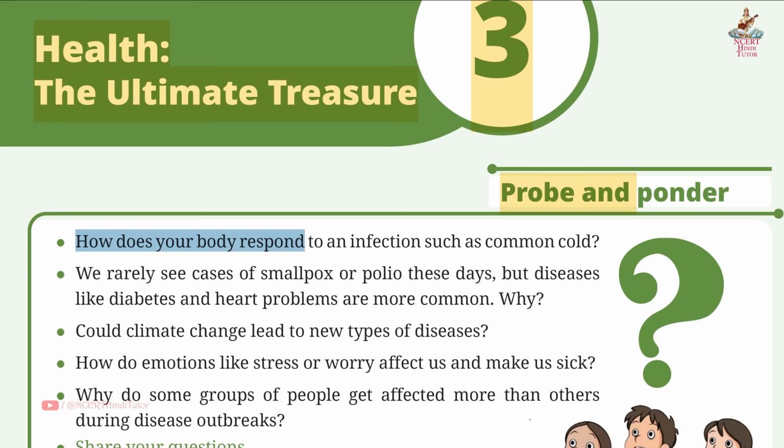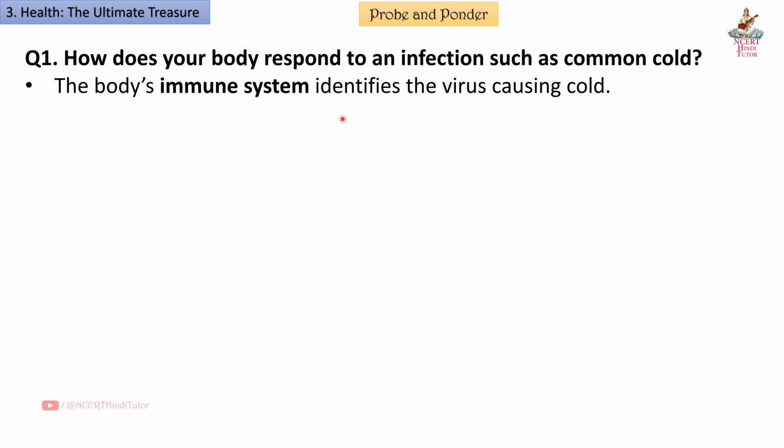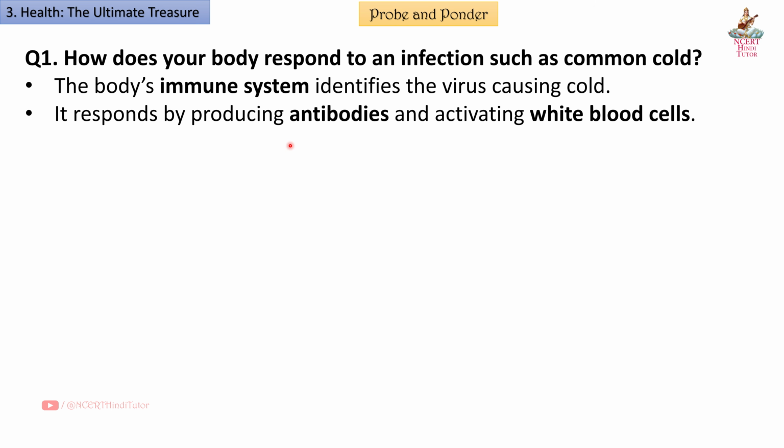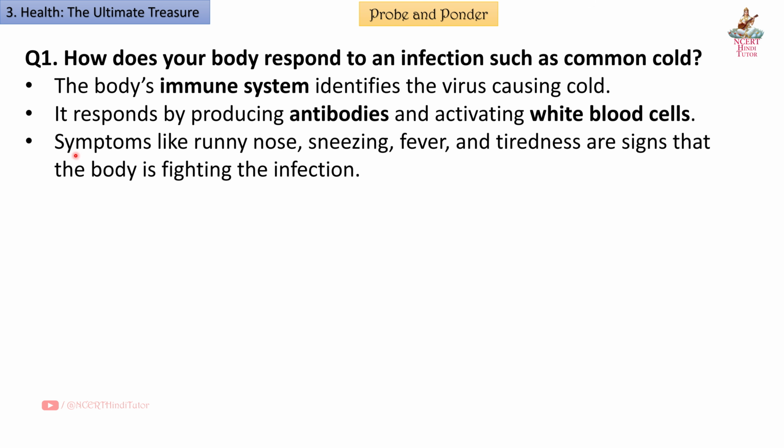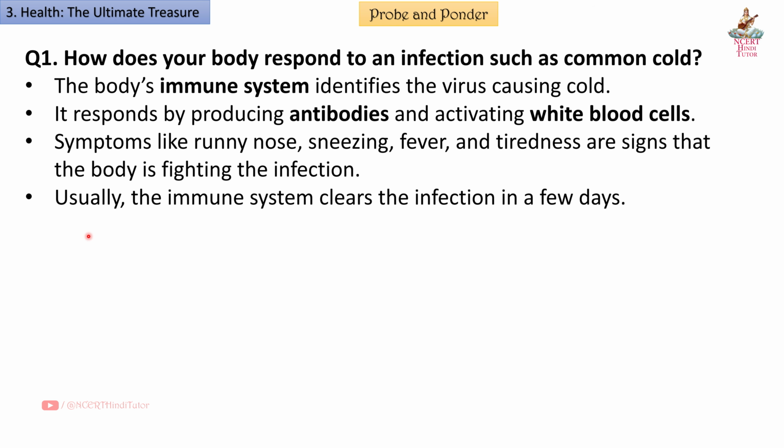How does your body respond to an infection such as the common cold? Answer. The body's immune system identifies the virus causing the cold. It responds by producing antibodies and activating white blood cells. Symptoms like runny nose, sneezing, fever, and tiredness are signs that the body is fighting the infection. Usually, the immune system clears the infection in a few days.